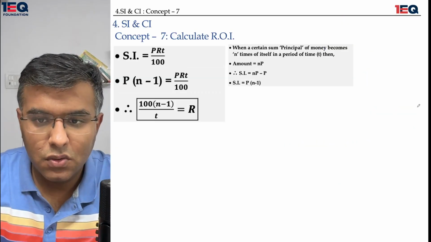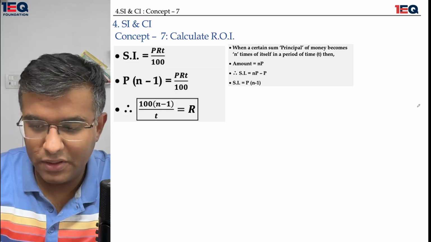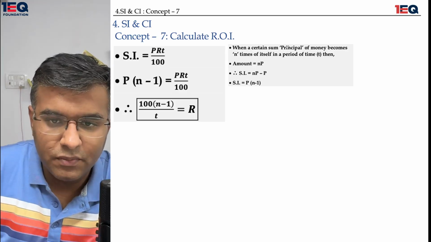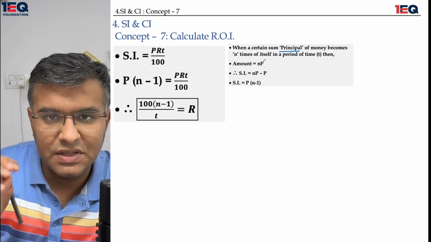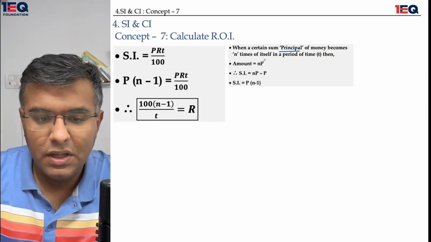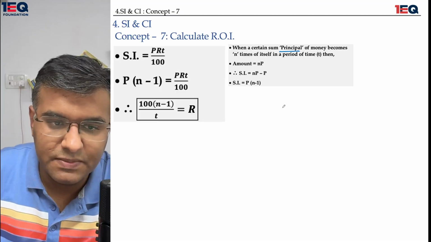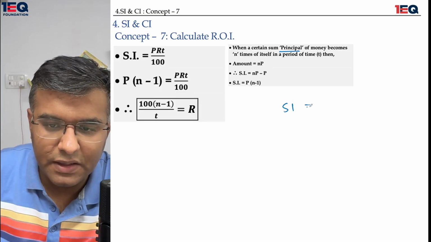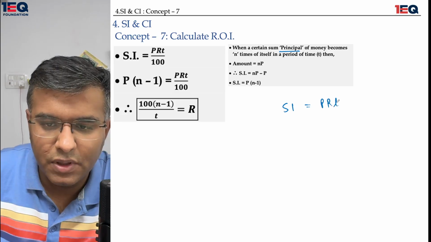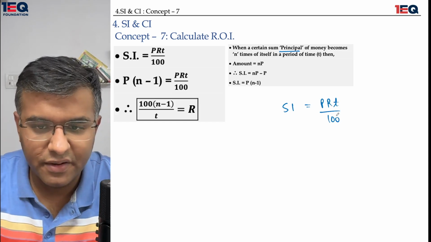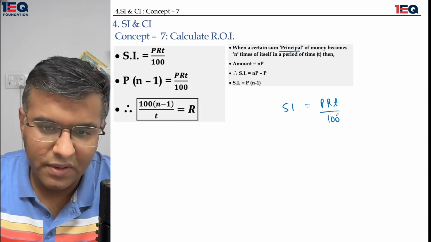In this particular area, we talk about how the interest becomes some times of the principal, and at that time we are supposed to calculate the rate of interest. We are not going to do anything special. We are going to simply apply the simple interest is equal to PRT over 100. Need not move the formula left and right. It can be done without moving the formula as well.